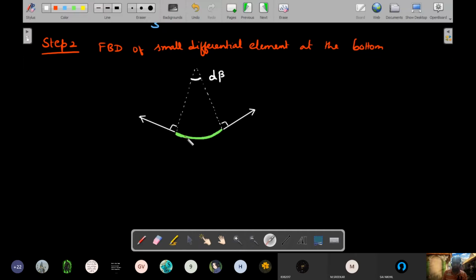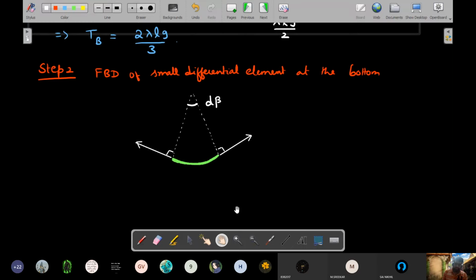Since this is a differential element, the tension at the bottom and tension at these ends should be the same. Remember, this is a very small element, right? So whatever TB that I found in step 1, I'll use it here. So I'll just write it as TB. This is TB, and this is also TB.